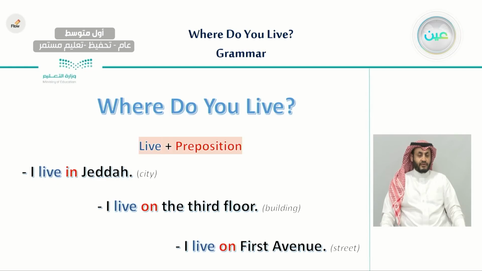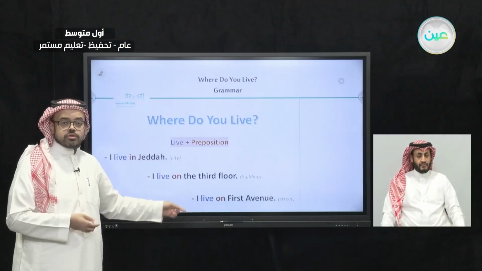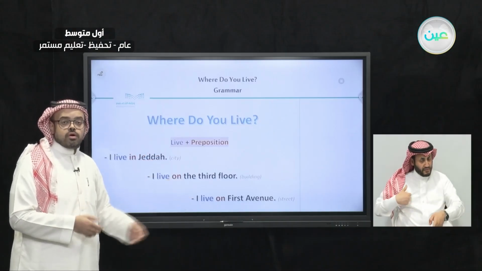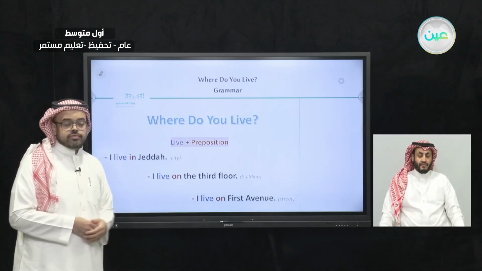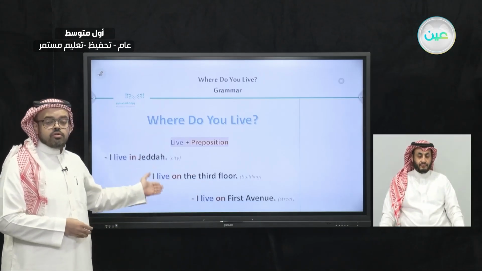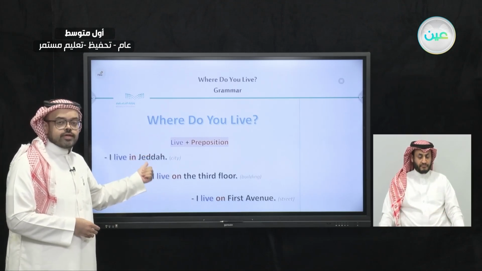If you want to answer using a building, use on. I live on the 3rd floor. And if you're not going to use a city or a building and you want to use the name of the street, then also use on. Like this one, I live on 1st Avenue. So here are the prepositions we used with live.